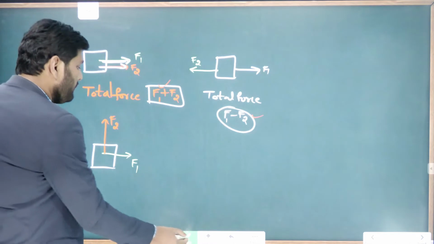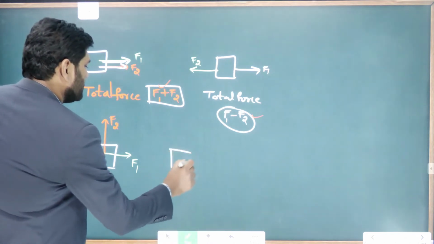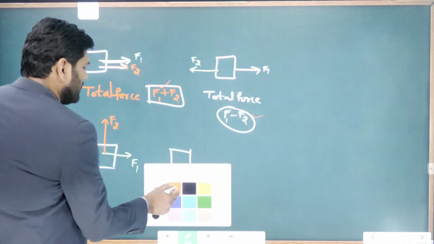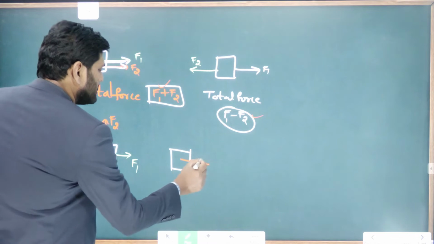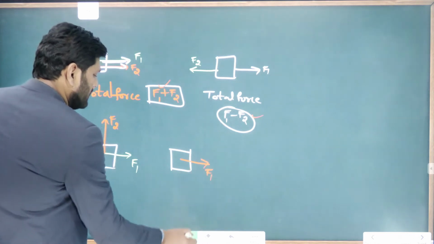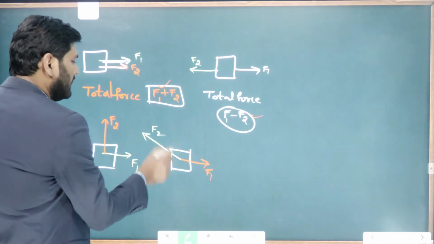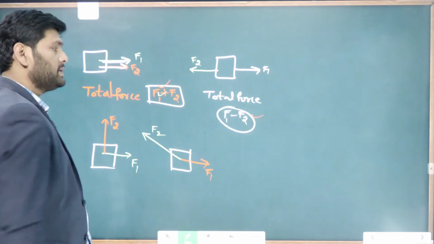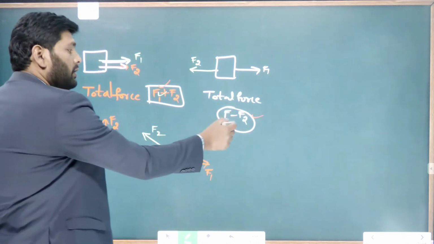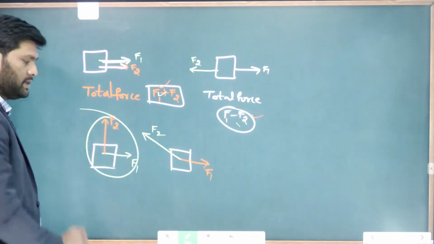And one more situation: on this object, one force F1 is acting in this direction, and another force F2 in this direction. The net force can't be equal to F1 plus F2 or F1 minus F2, nor the other cases either.